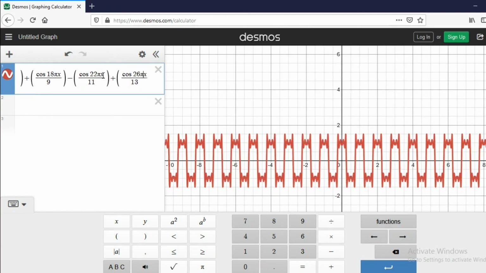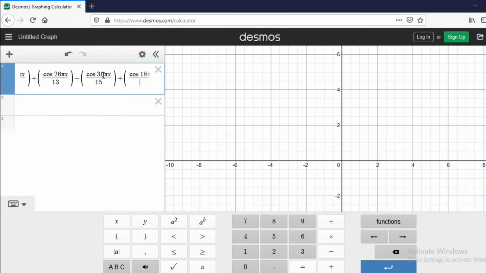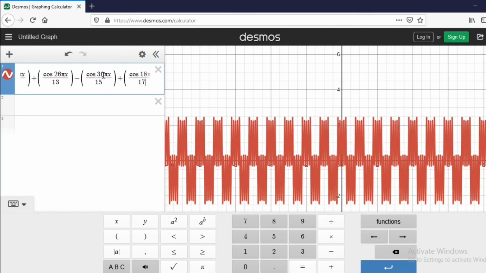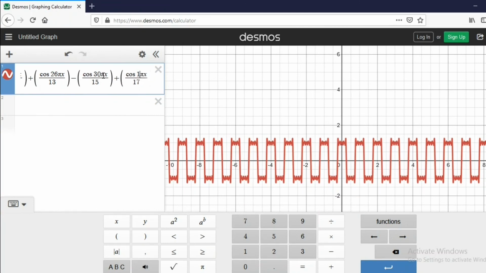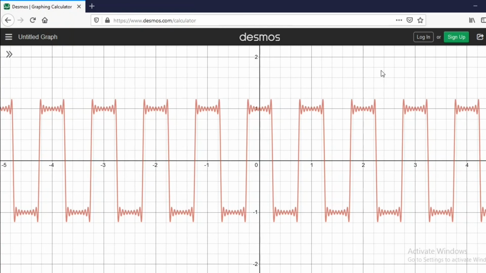Next minus, here 15, here 30. Next 17, here 34. You can observe that we are almost getting a square waveform. Like this, we need to add infinite terms, then you will get exactly a square waveform.